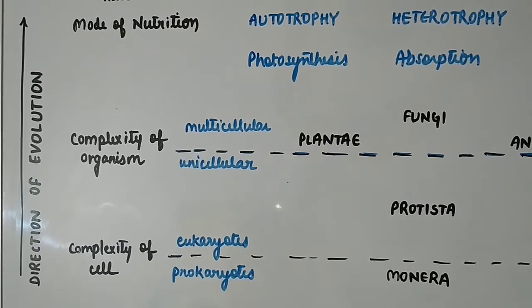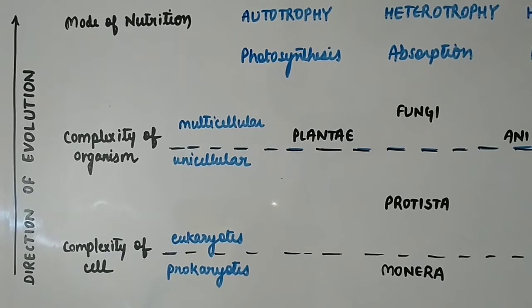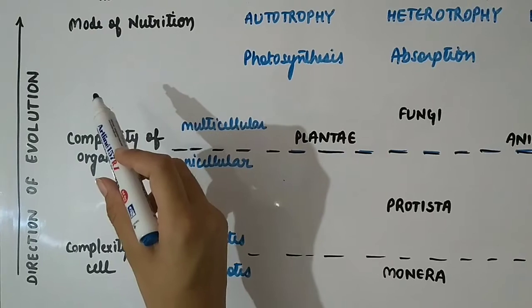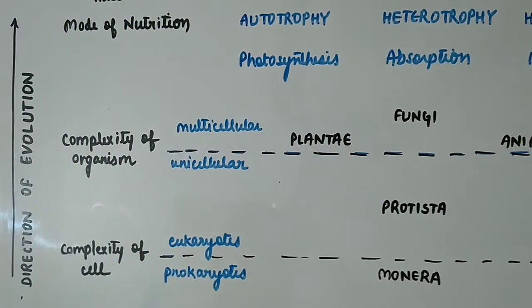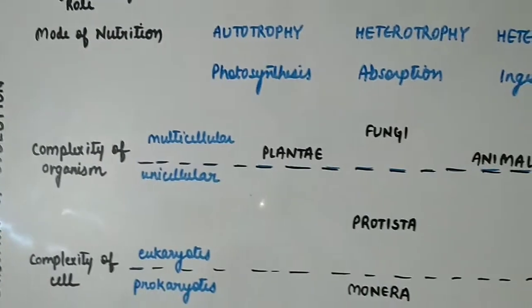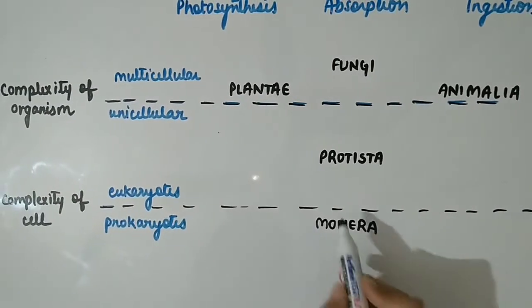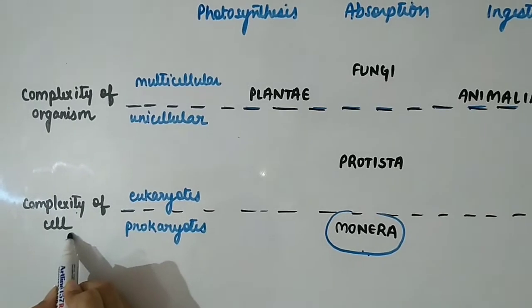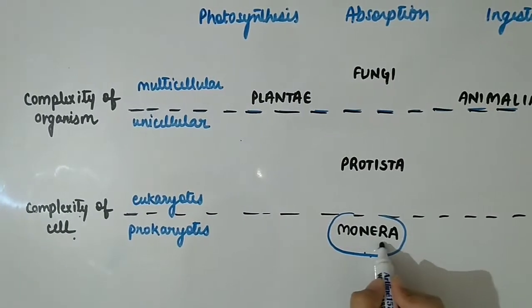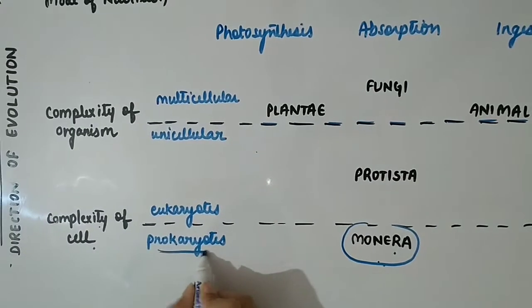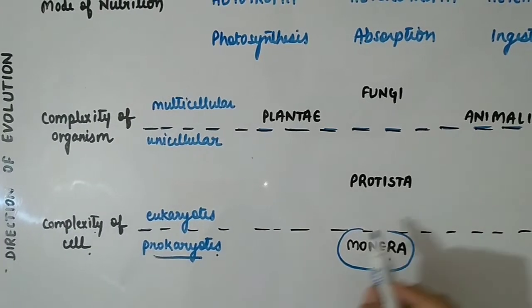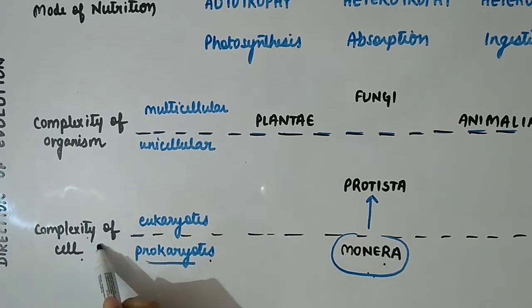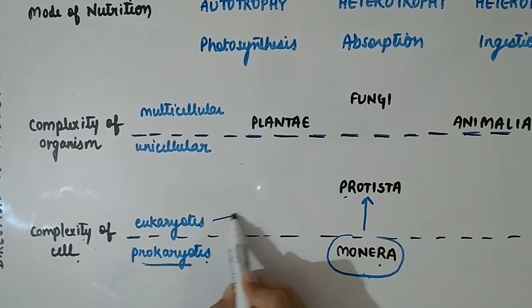So you can understand the table given in NCERT in a simple way using this flowchart. The upper side represents direction of evolution, starting with Monera, kingdom Monera. The complexity of cell, that is cell organization, in kingdom Monera is prokaryotes. These are prokaryotes. Moving up, Protista. The cell organization in Protista is eukaryotes.